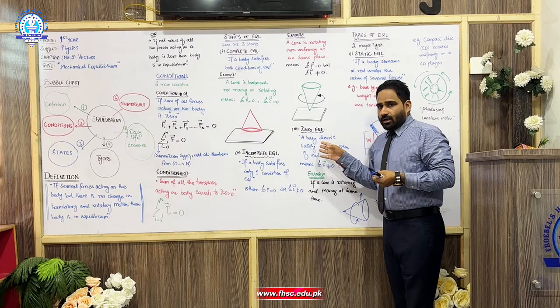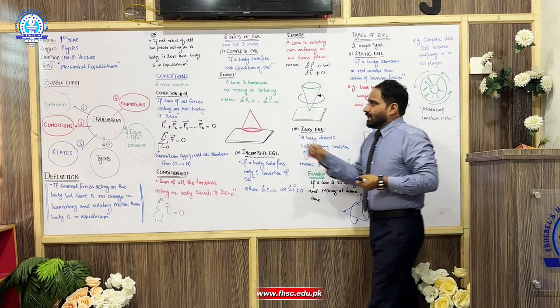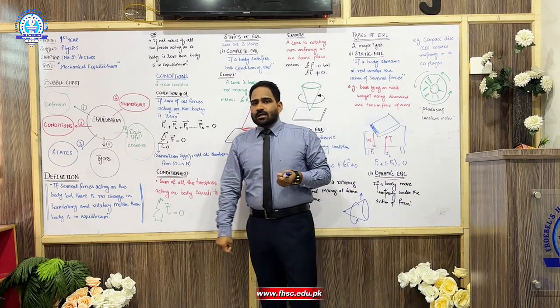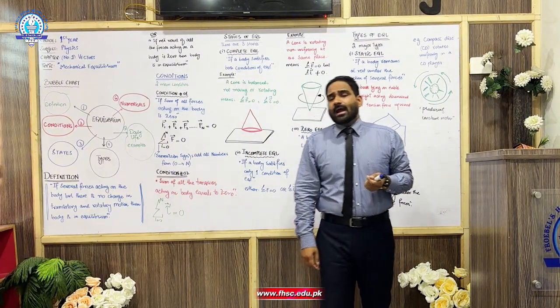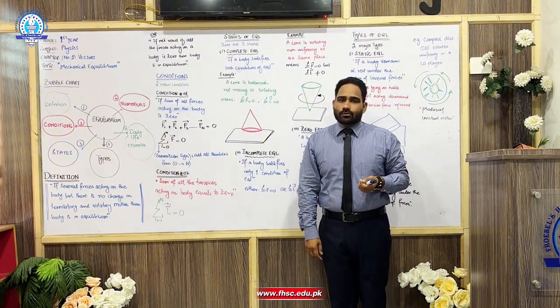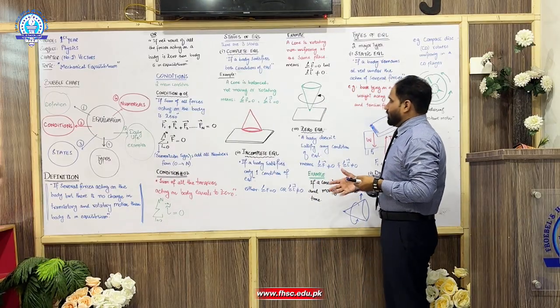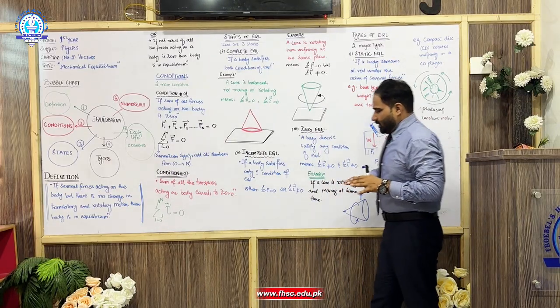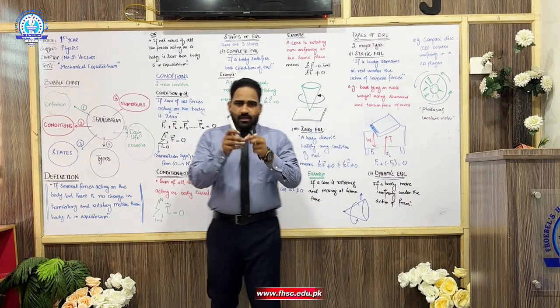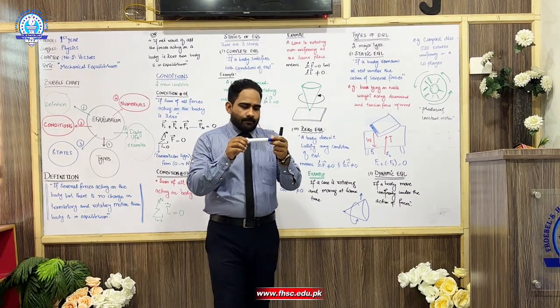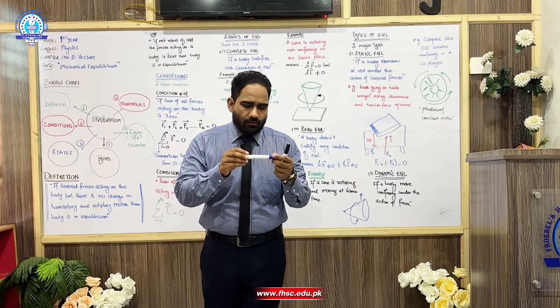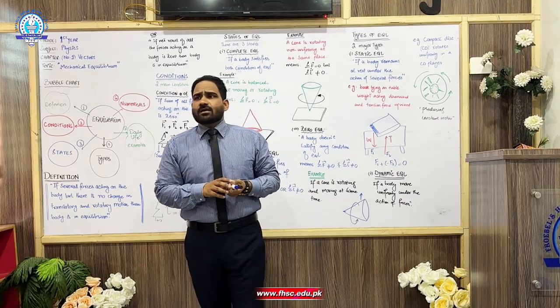Now zero equilibrium. Zero equilibrium means both the conditions are not satisfied. Forces are not equal to 0 and also the torques are not equal to 0. You can imagine the cone again. Imagine this marker is a cone and it is moving like this, it is also moving forward and rotating. You can imagine a football.